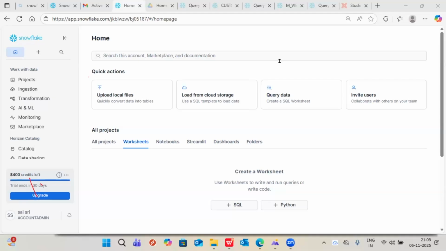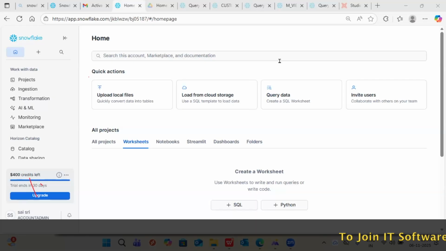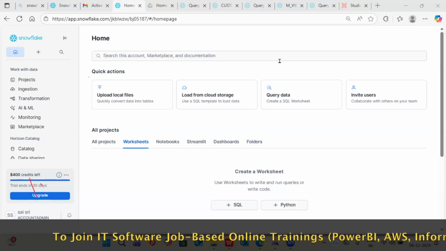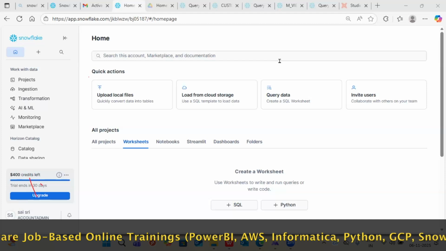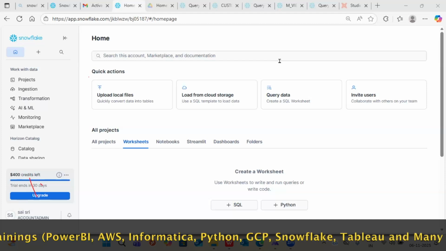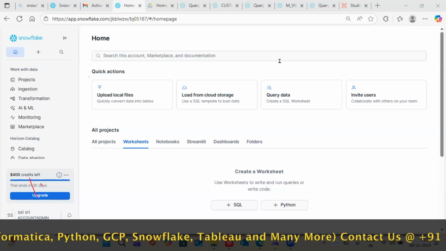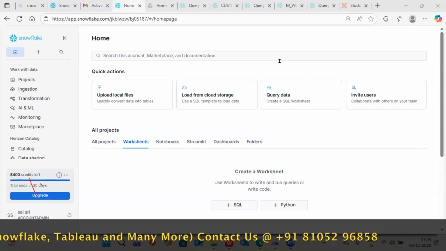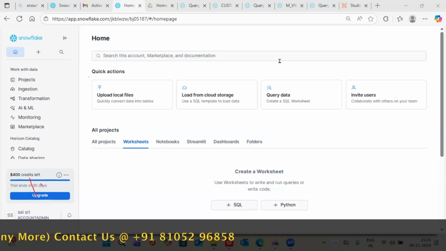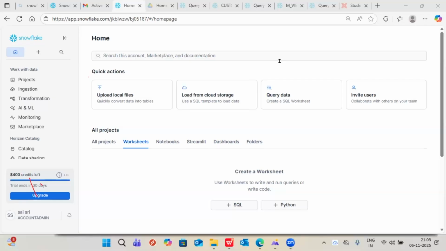Gauri, I think you are not from an IT background or something. You may face a minimum of 1 week of difficulty understanding everything and settling down on the platform. After 1 week, you will get the flexibility. Without an IT background, I have trained so many members too, but I cannot guarantee that within a day you will be a pro. You have to do the journey for 1 week. Slowly you have to practice. Every day you can ask questions once you have doubts. Slowly like that, if you resolve them, after a week you will feel in your comfort zone. In the second week you will be completely okay with Snowflake.